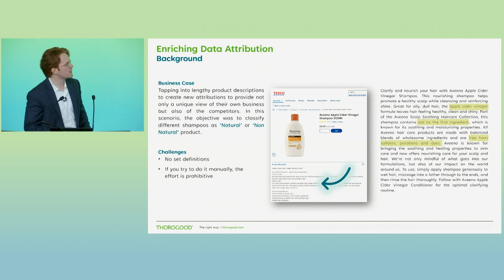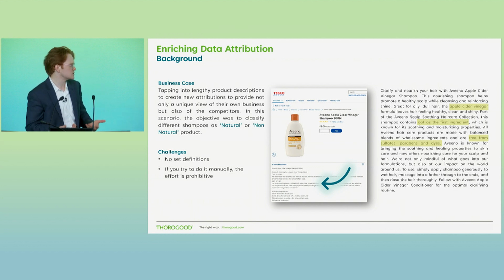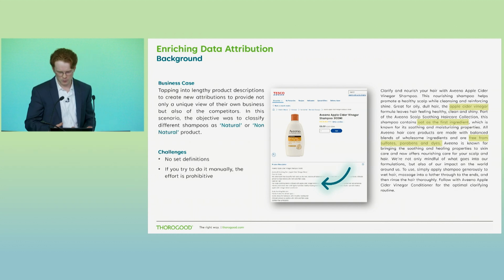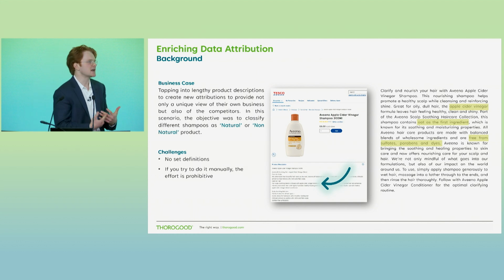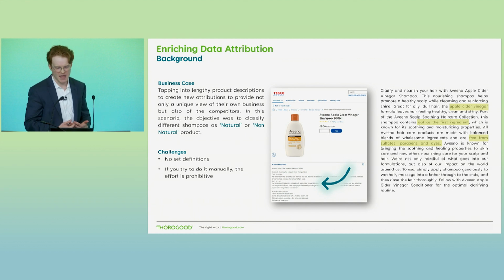I can see apple cider vinegar. I can see free from sulfates. And again, as a person, as a human, reading this, I will tend to lean to the side of this being a naturals product, right? So the challenge, though, is when we may have thousands of products with their own disparate descriptions, it's going to take an incredible amount of manpower to even begin to get to a point where we feel comfortable and where we can test this hypothesis that I may have.